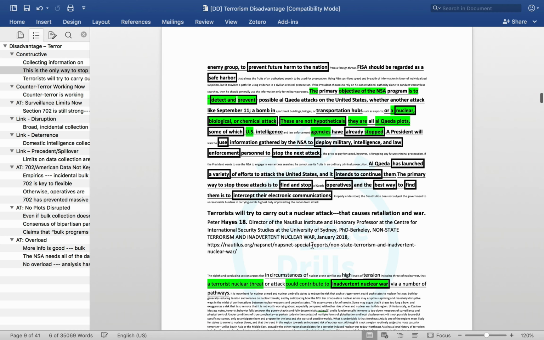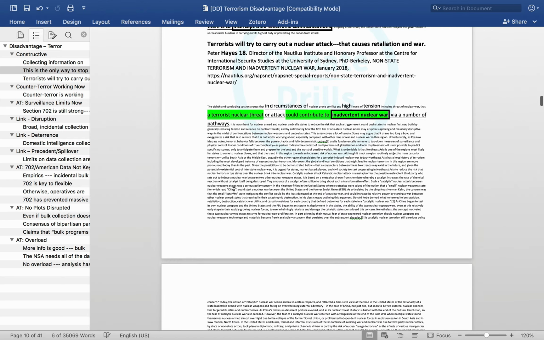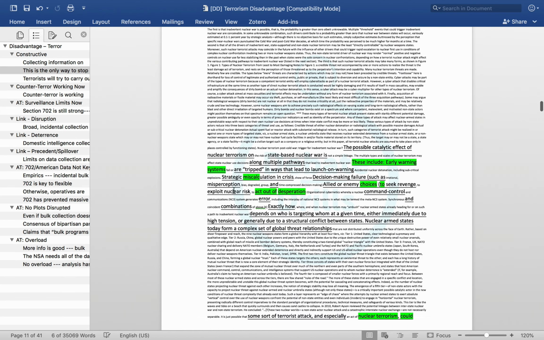So then we finally have our piece of impact evidence about the risk of terrorism, in particular nuclear terrorism, which lines up with the U card above, which talks about a nuclear, biological, or chemical attack. The Hayes evidence establishes that terrorists are always looking to acquire nuclear weapons, and if they're able to carry out an attack, it would be absolutely devastating because it would prompt nuclear retaliation.